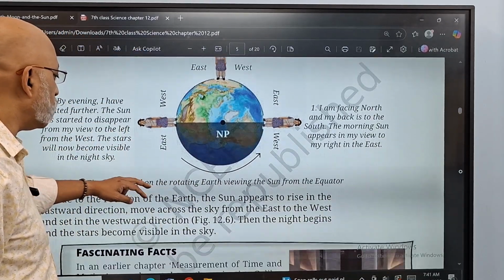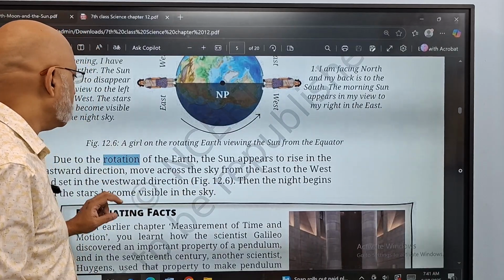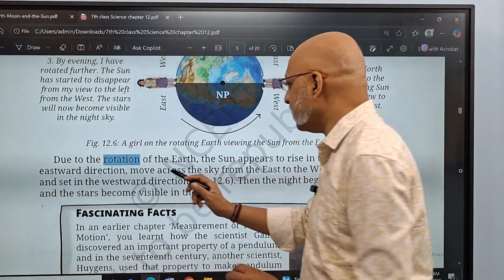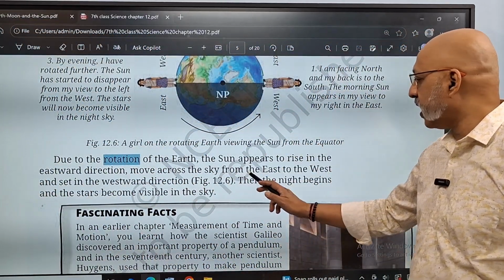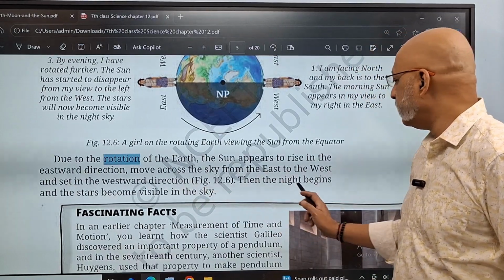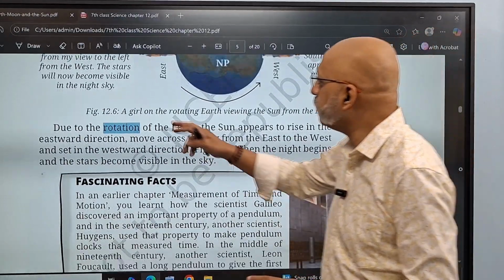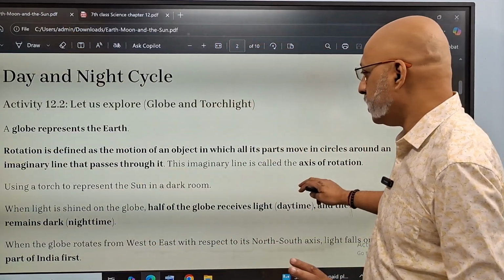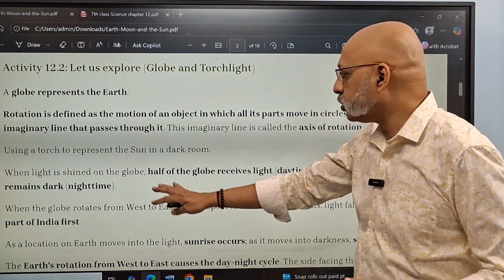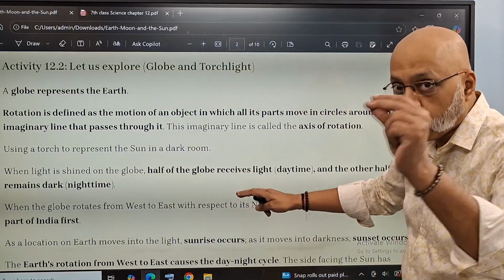So due to the rotation of the earth, the sun appears to rise in the east, move across the sky from the east to the west, and then night comes and the stars become visible in the sky. Okay, let me look at my notes and see if there is something more. Using a torch, let me do a quick recap.